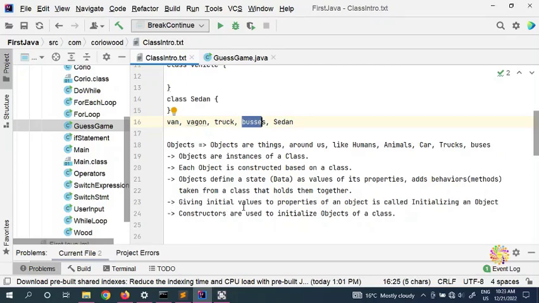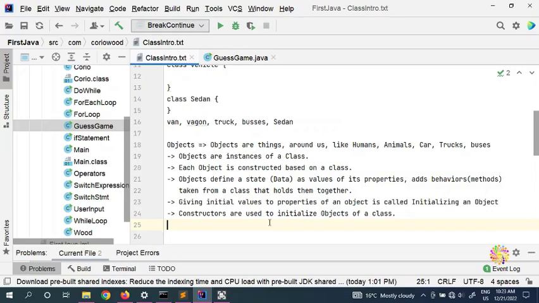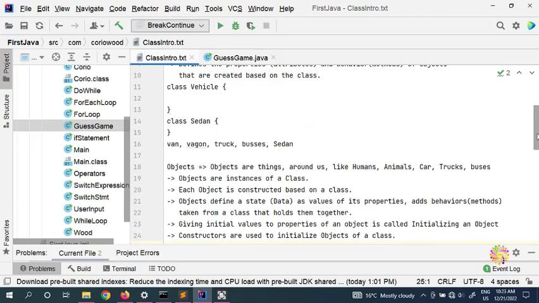So giving initial values to properties of an object is called initializing an object. So we can initialize an object upon creating. Constructors are used to initialize the object of the class. Say for example, class humans, and we are all instances of the class. Myself, yourself, your friends, whoever you can see as a class humans, we are all instances of the class. I am one instance, you are the second instance of that class human.